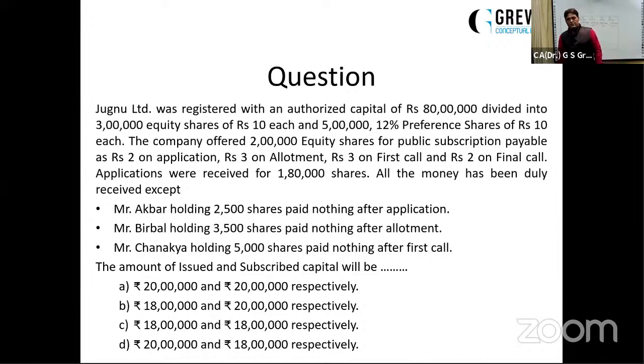One more question for you, dear students. And here comes that point which the student was saying. Here clearly mentioned, Akbar holding 2,500 shares paid nothing after application. Birbal holding 3,500 shares paid nothing after allotment. And Chanakya holding 5,000 shares paid nothing after first call. Now, this is very clear over here that the allotment was not paid on 2,500 shares, first call was not paid on 6,000 shares, and final call was not paid on 11,000 shares.